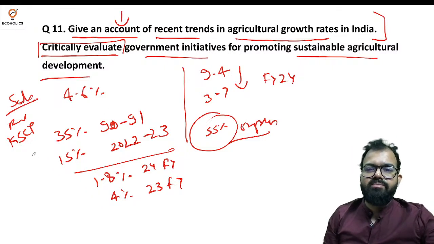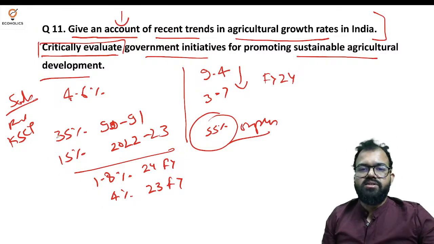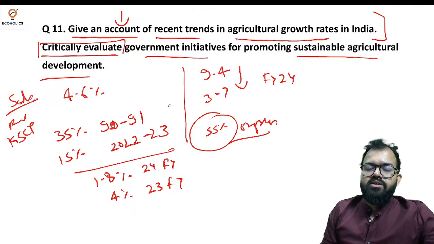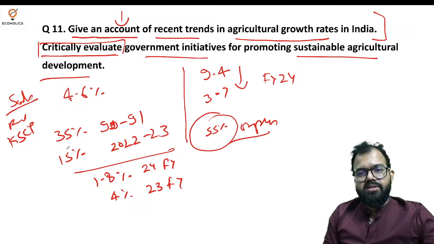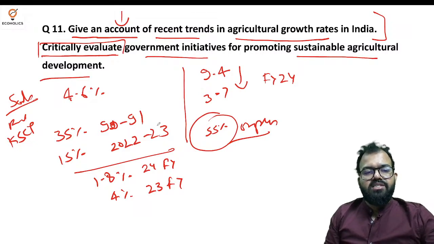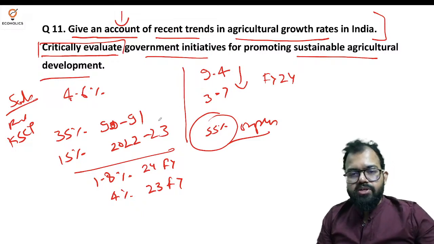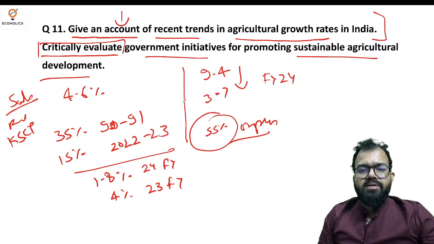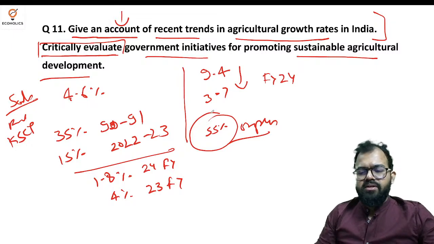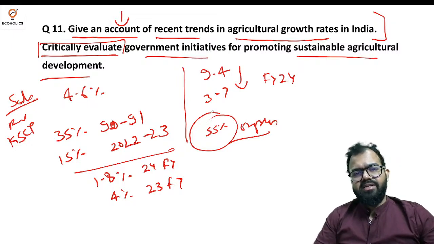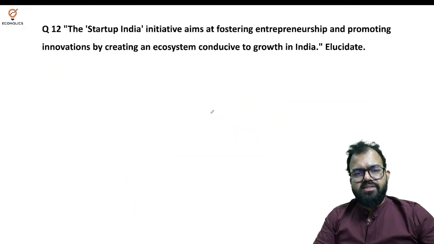Funding constraint is one of them. Then market fluctuation. Then problem is related to weather. We don't have anything to take care of that. Pradhan Mantri Fasal Bima Yojana was there, but problem with the disbursement. Achievements are also there regarding organic farming. Farmers' livelihood is also increasing. But the reason is very simple here. You need to understand that agriculture is the need of the hour and we need to do it sustainably. So that's exactly what you have to majorly write in this answer.